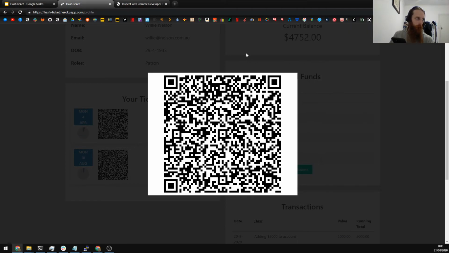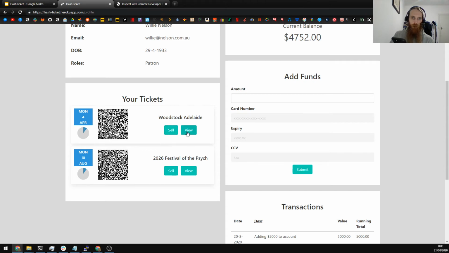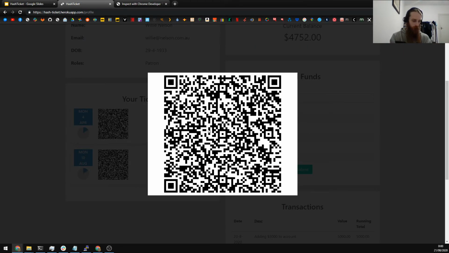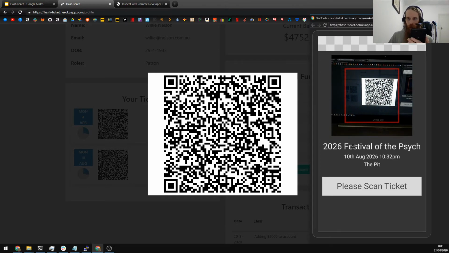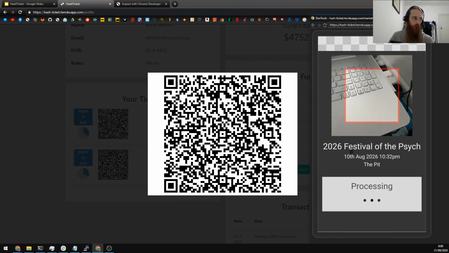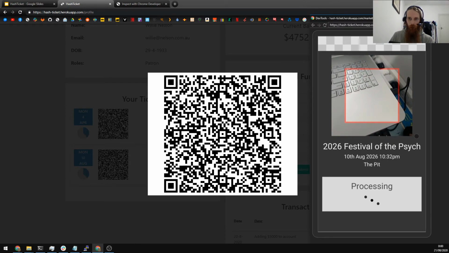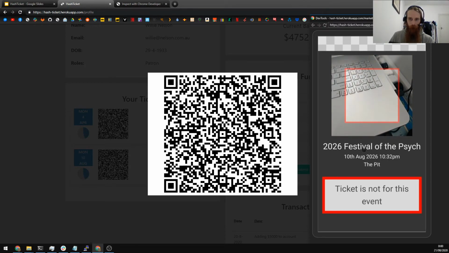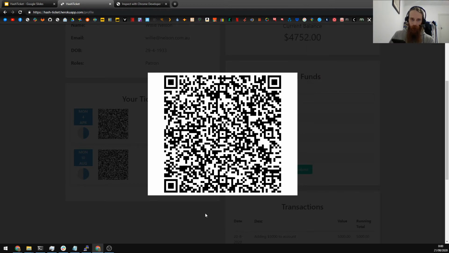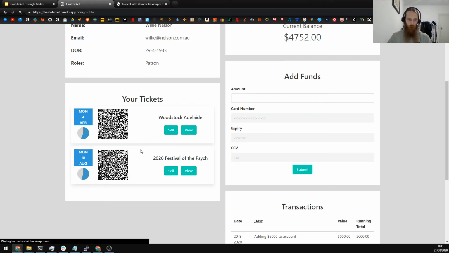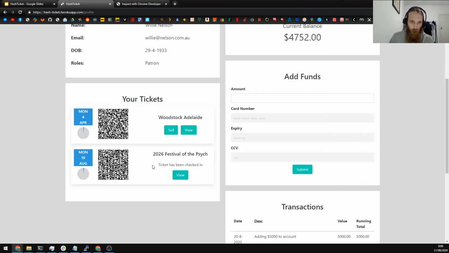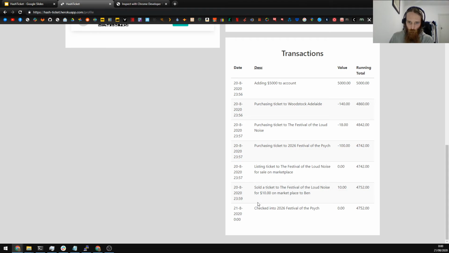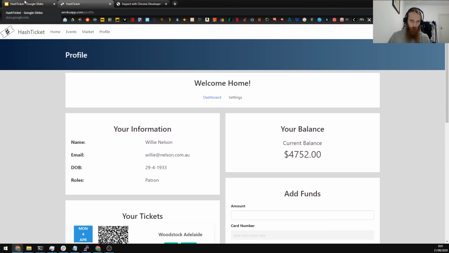And the same thing happens if we accidentally pull up our ticket for Woodstock, and we go back and try to scan that one. Notice that because I'm trying to check into this festival, and this is a Woodstock ticket, this one shouldn't work, and it doesn't. Cool. And then if we refresh this page as well, back in Willie's screen, his ticket is going to say that it's now been checked in, and we've also got the transaction here to say that we've checked into the festival. So that's basically the app.